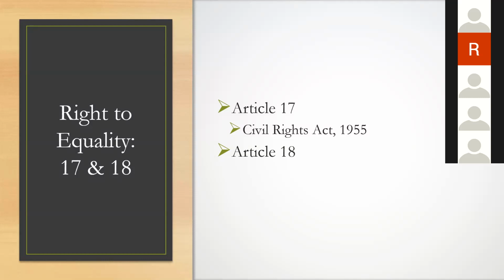Colonel, Major, Major General, Field Marshal, all of them are permitted because they are military titles. Secondly, academic titles such as doctor are permitted. But any other titles in India are prohibited. So that is Article 17 and 18.